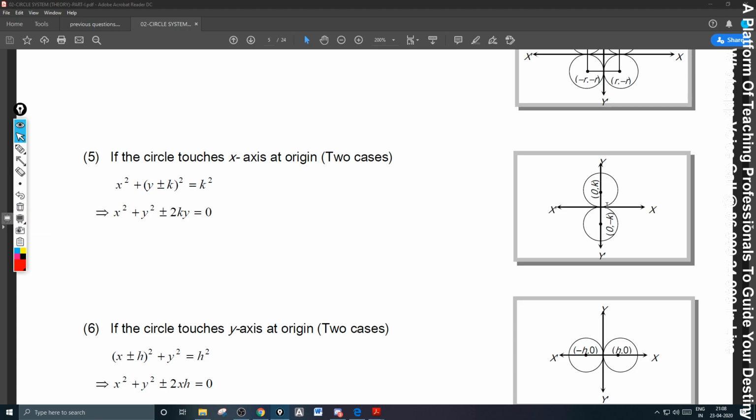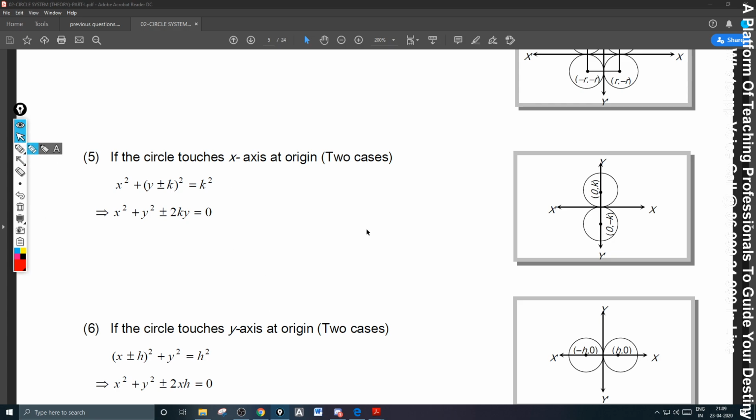If it touches the x-axis at the origin, what happens? Just to see, this is k. The y coordinate of the center is k, so the center is 0, k. If it is below, it is 0, minus k. If it touches the y-axis at the origin, the center is h comma 0, and on this side it is minus h comma 0. Common sense point, everyone can understand that.